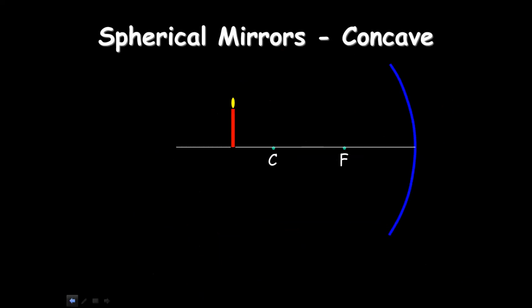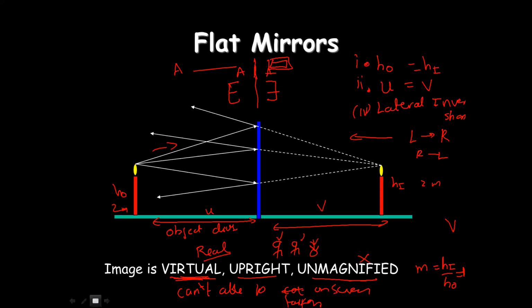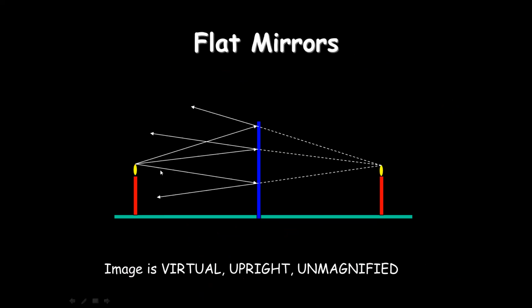So that is about the plane mirrors. The main properties that you are going to understand here: it will form lateral inversion. Okay, children? Lateral inversion, height of the image and height of the object are the same. And the image distance is also formed the same as the object distance.